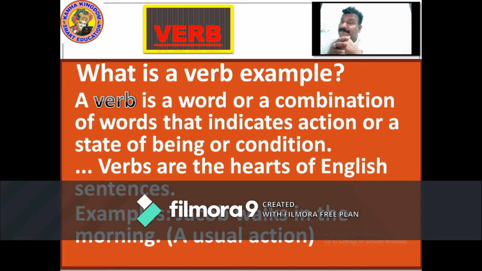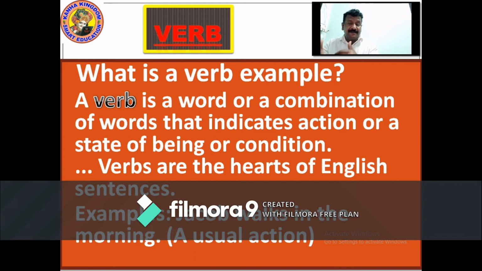All these are action words which are called verbs. Jacob walks in the morning. What is walk? Walk is again an action, which is a verb. For your understanding, a verb is the actions which we perform. It is a combination of words as well.